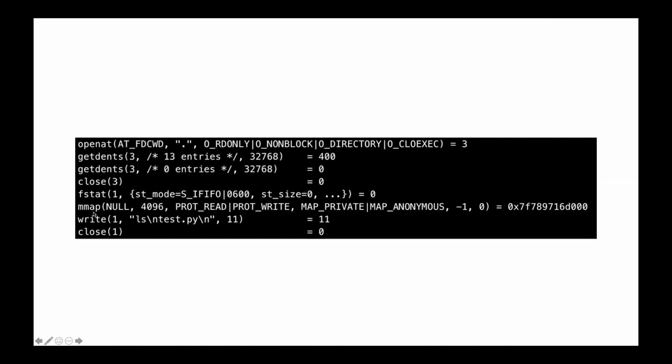So initially all of the output was related to the loading of different libraries, basically all the shared libraries. And then one of the important pieces of code was this: opening the current working directory, then using the getdents system call to fetch all the files and directories in the current working directory, then closing this file and then showing whatever is the output on the terminal.